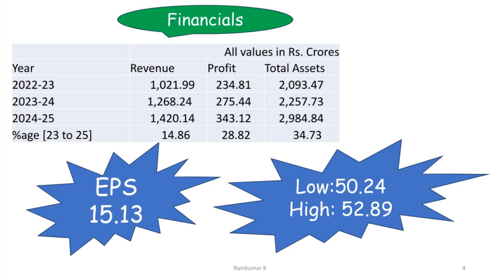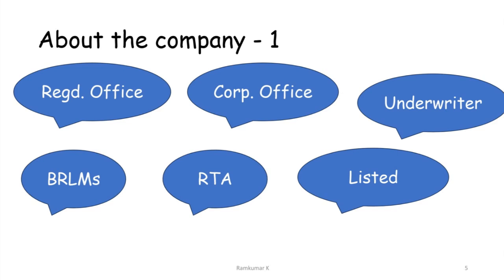Now if you look at the EPS, that is earnings per share, on a consolidated basis, it is rupees 15.13. If you factor the floor price and the upper cutoff price on this EPS, then the PE multiple would be 50.24 to 52.89. Now we'll talk a little bit about the company.